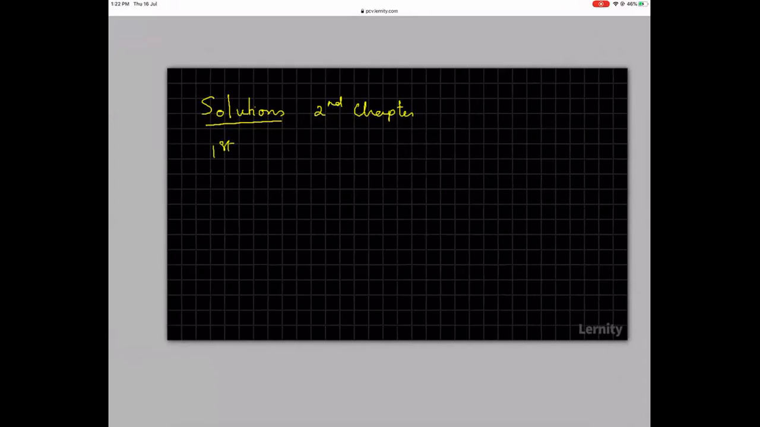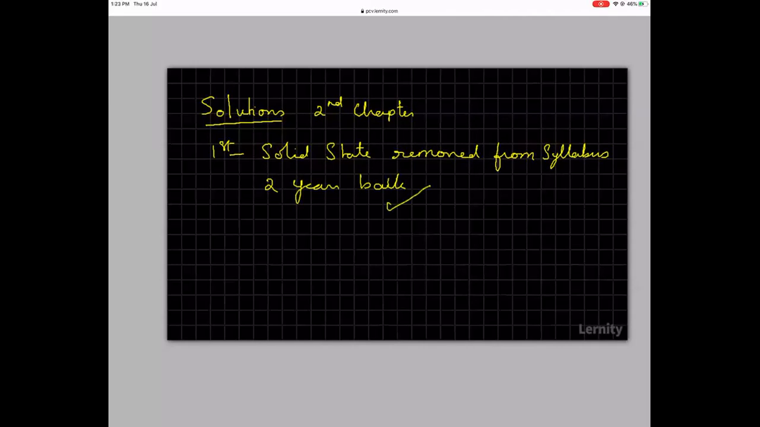First chapter, solid state, is removed from syllabus. Two years back, they removed solid state from the syllabus. So now our first chapter will be solutions. So we will work with solutions.